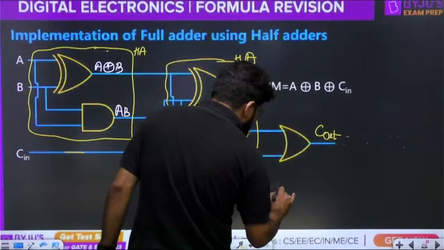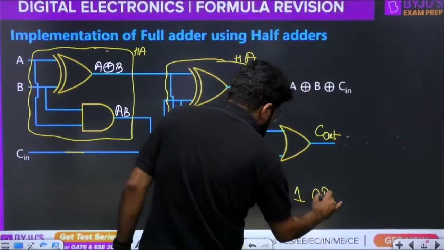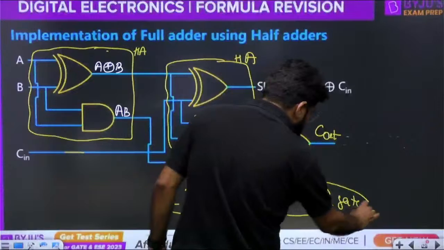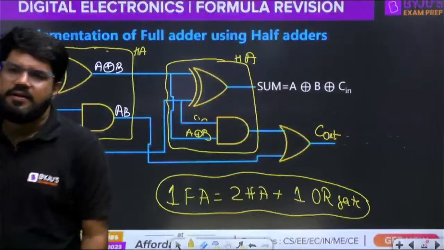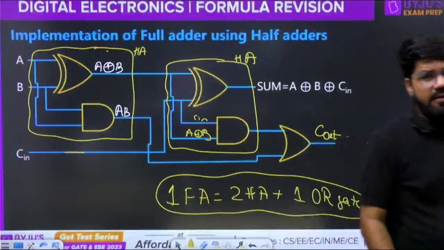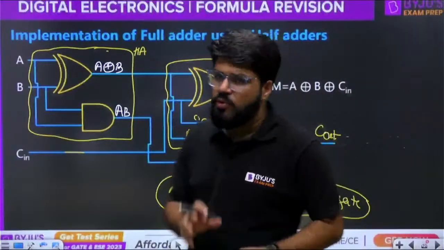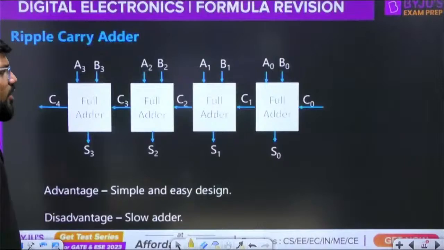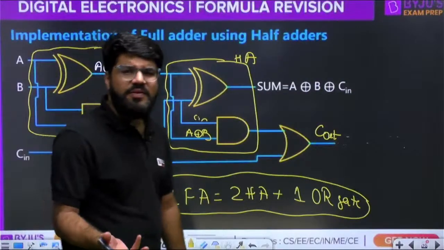One full adder is two half adders plus one external OR gate. Very quickly and in brief, important bullet points we will keep revising. If you have any doubts, please do ask me. Now, using this, we build up the regular adder.